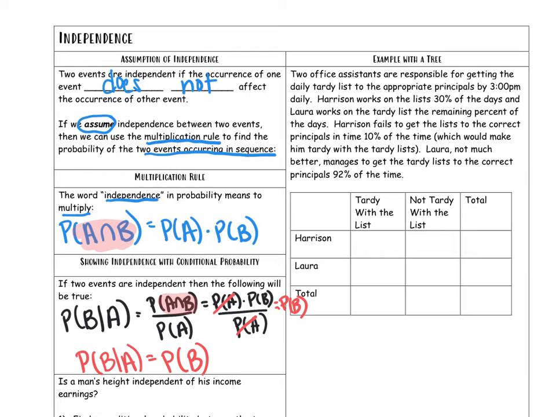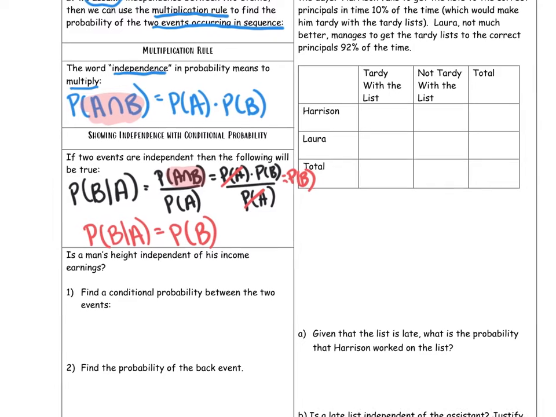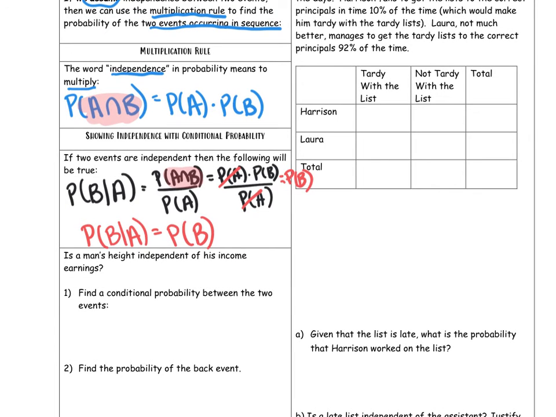So now we're going to actually show independence, or try to check to see if things are independent mathematically using that formula. And we're going to use the example we just did. Is a man's height independent of his income earnings? In order to do this, you need two events. In this particular case, I have height and income earnings. I can pick either one I want to. I can either pick short men, short broke men, or short rich men, or tall rich men, or tall broke men. I'm going to use the one I already have, which was this probability right here.